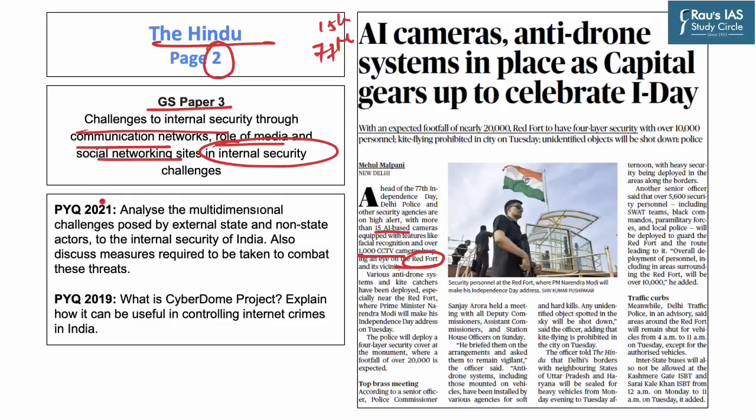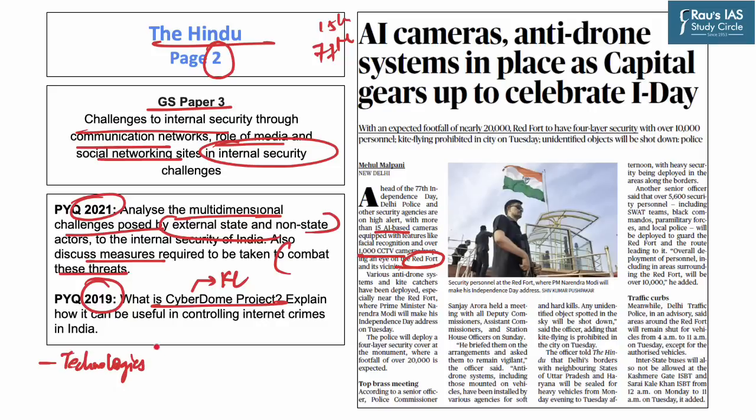As you can see, from this PYQ of the year 2021, a question appeared on multidimensional challenges which are posed by external state and non-state actors, and also measures that are taken in order to combat these threats. Further, a question appeared in 2019 on the Cyberdome project of state of Kerala. Hence, in the scope of today's discussion, we will first cover technologies that are used by law enforcement agencies for policing purposes. Following which, we will discuss the significance of such technologies on ensuring an effective law enforcement in the country.